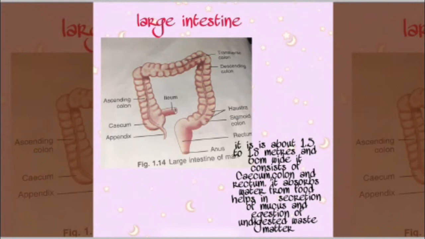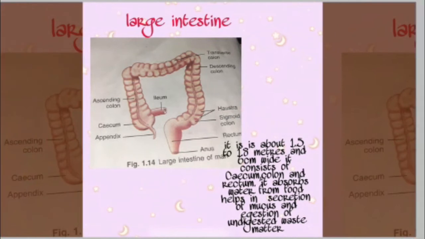Then talking about the colon, it is an inverted U-shaped tube which is divided into 4 main parts, namely ascending colon, transverse colon, descending colon and sigmoid colon. Then comes the rectum. The rectum is a long terminal tube that opens to the exterior by the anus, and the anus is guarded by anal sphincter muscles. The functions of the large intestine are absorption of water from the food, secretion of mucus, and egestion of undigested waste matter.